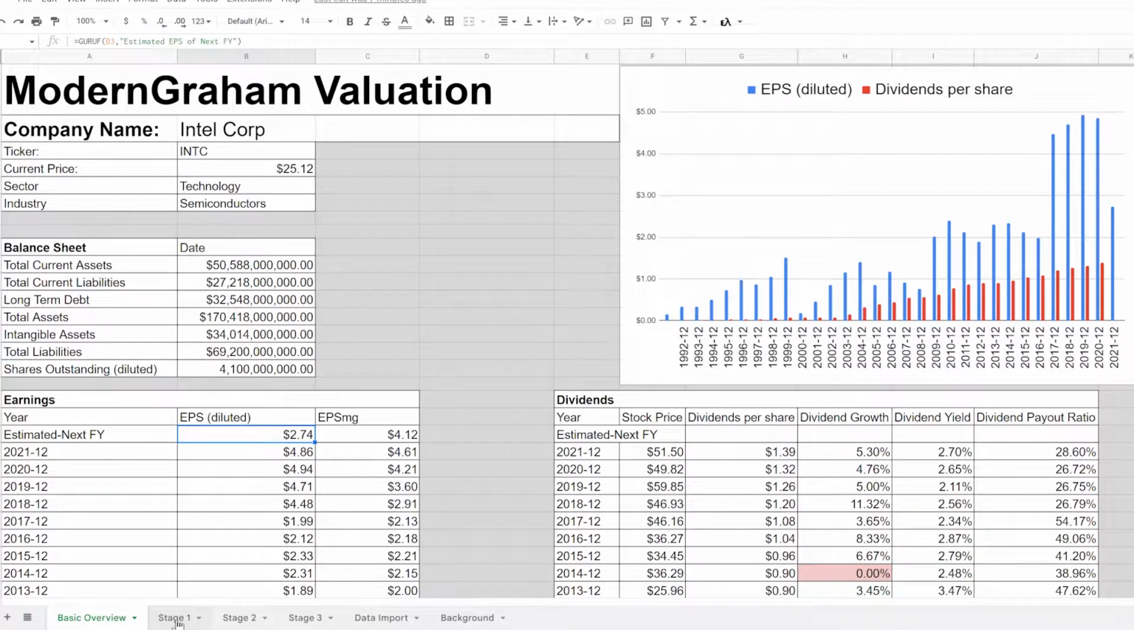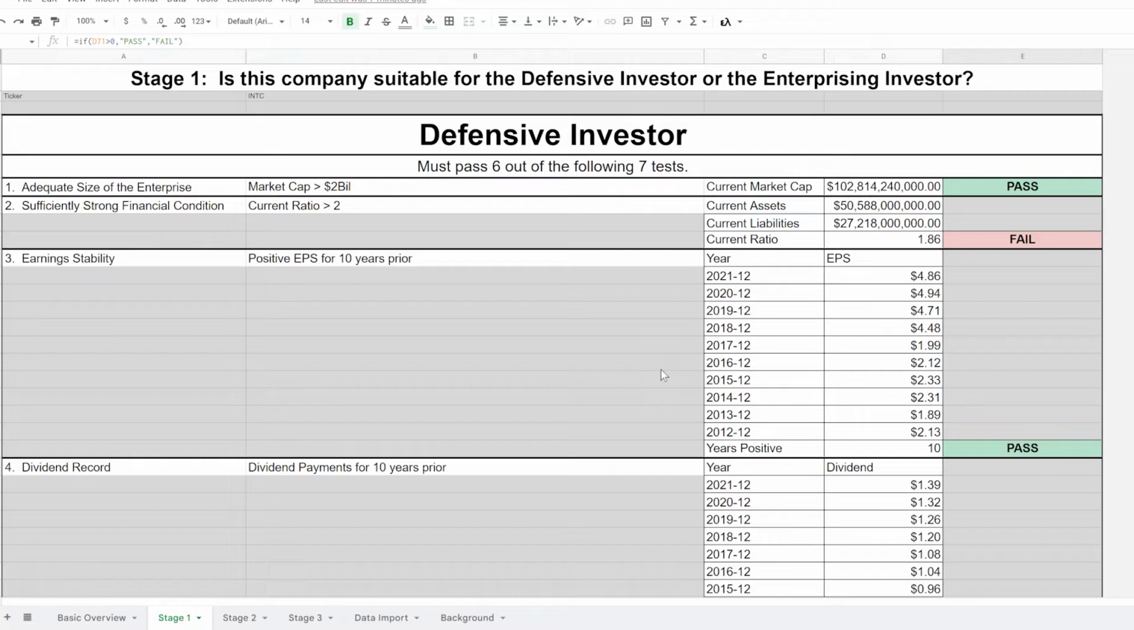So that is good. Stage 1 of the analysis, let's go up to the top: is the company suitable for the defensive or enterprising investor? The defensive investor is defined as somebody who wants to have individual stocks in their portfolio, but may not be able to do extensive research into individual companies. So they have pretty stringent requirements for what they will even consider to invest in.